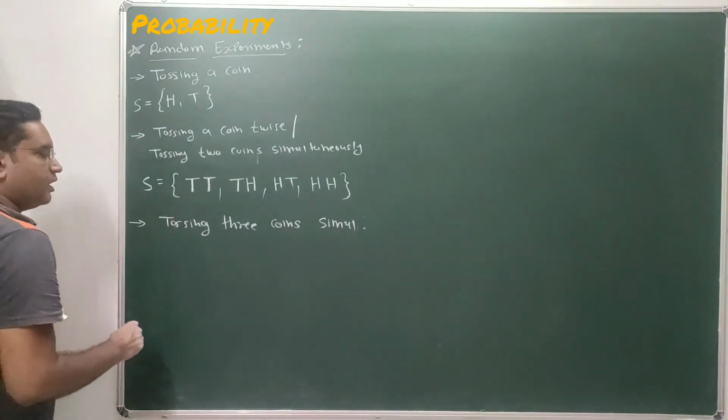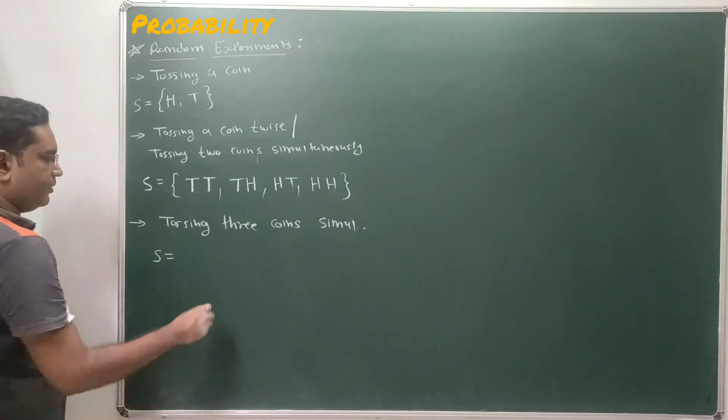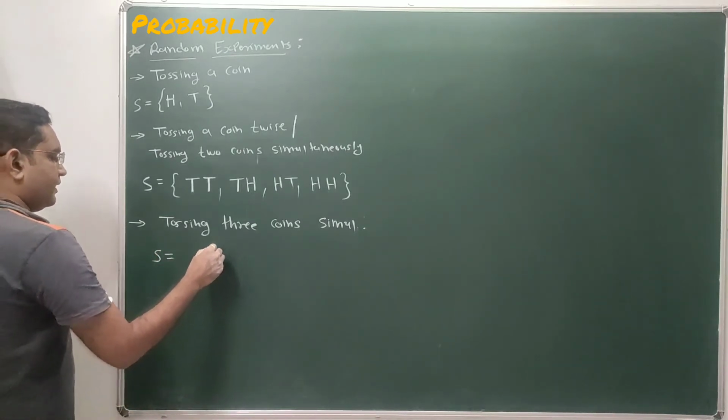So total possible outcomes will be 8, and those 8 possible outcomes will be like this. I am writing like this.